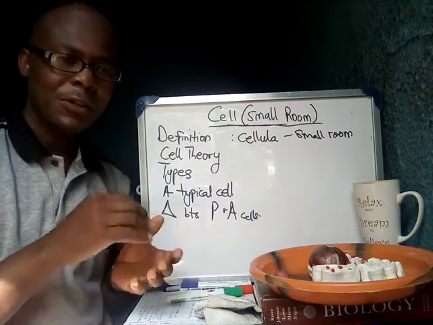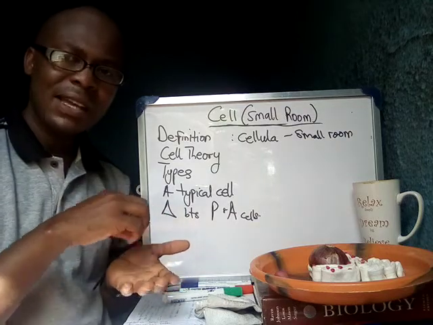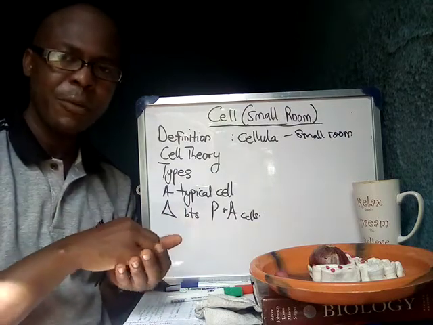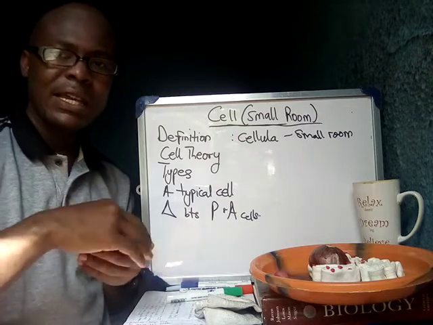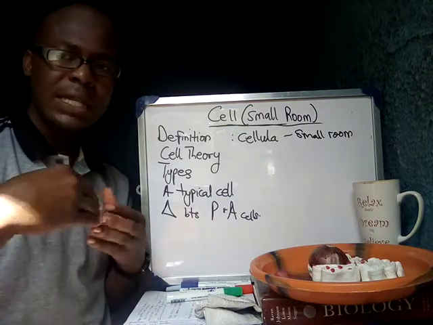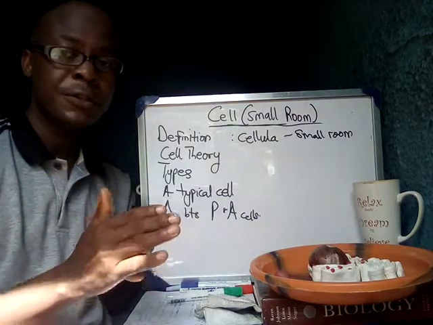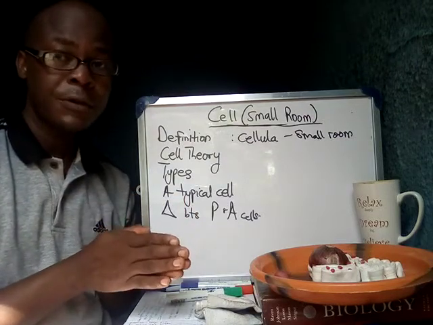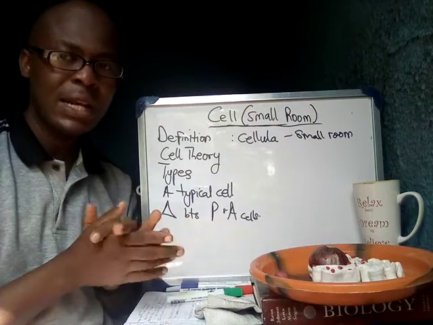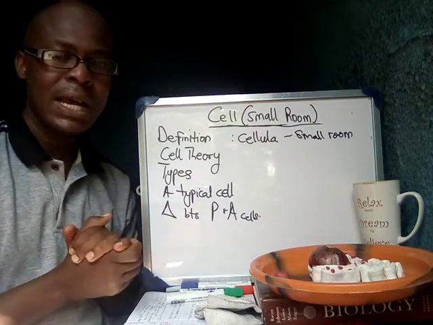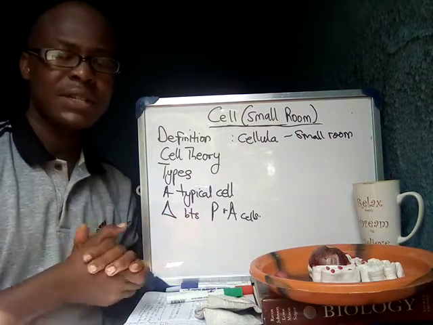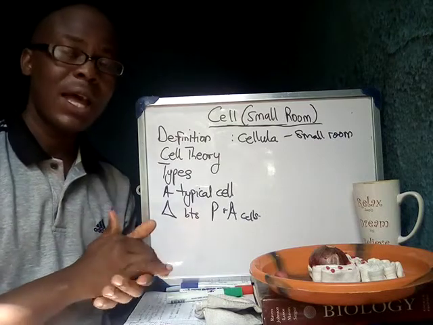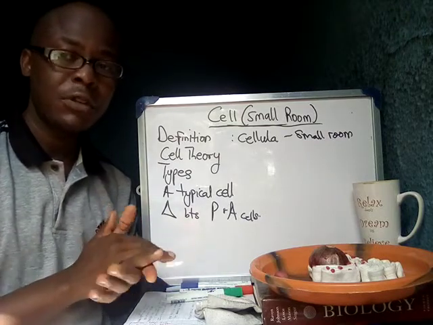And then there's also the statement that inside a cell there is the information that is responsible for the reproduction of new cells. So cells contain the information for reproduction of new cells. These statements put together are referred to as the cell theory. Let me define a cell biologically. A cell is the structural and functional unit of life.